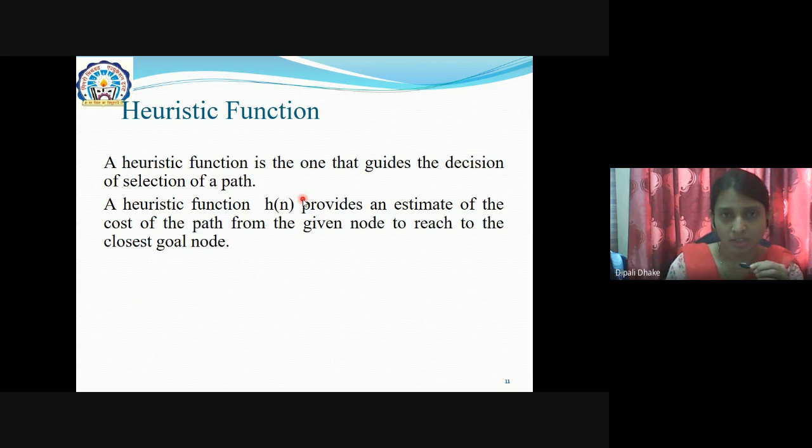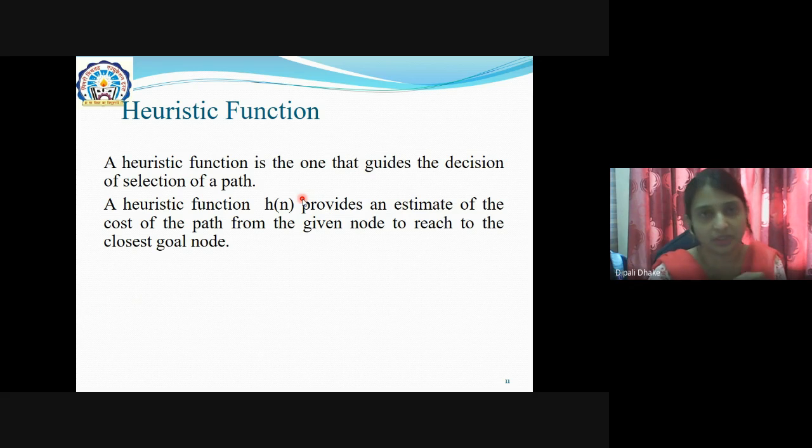Why are we always using the word node? Don't consider that it's always used for traveling purposes. It totally depends on any selection category, any selection criteria.